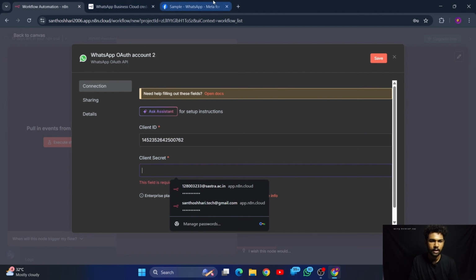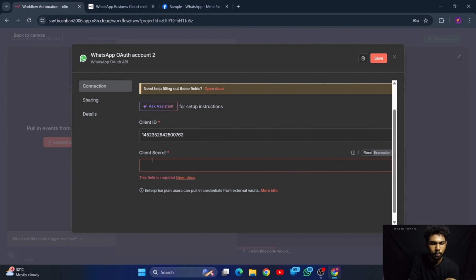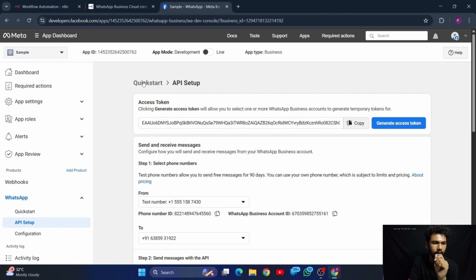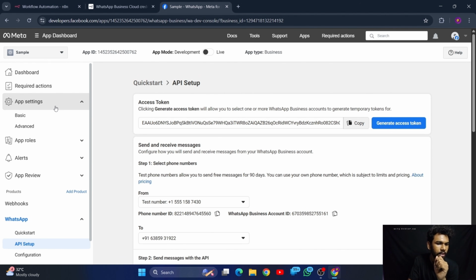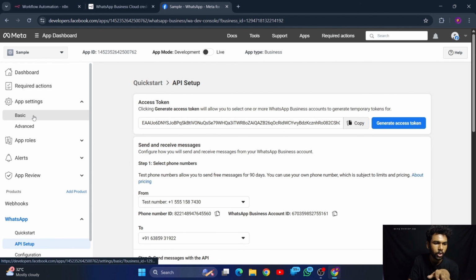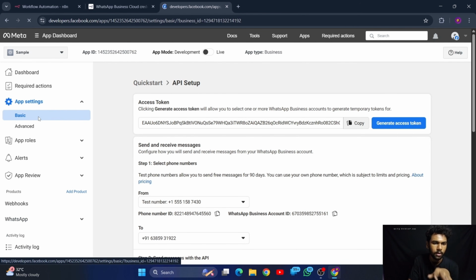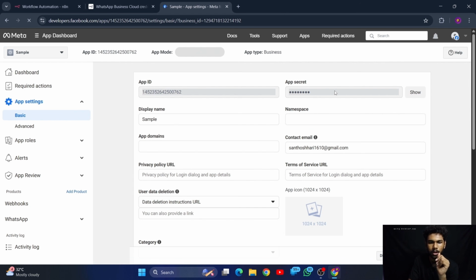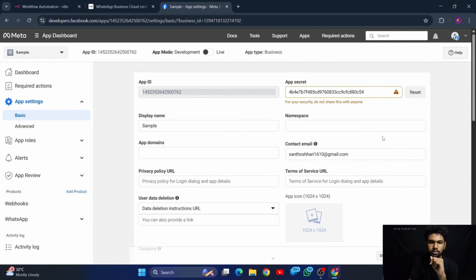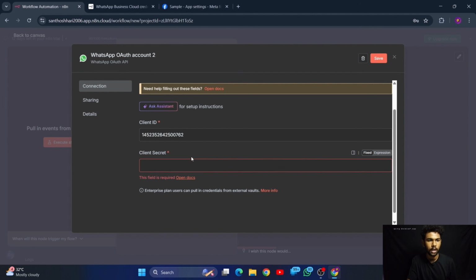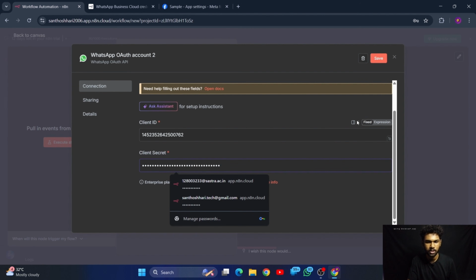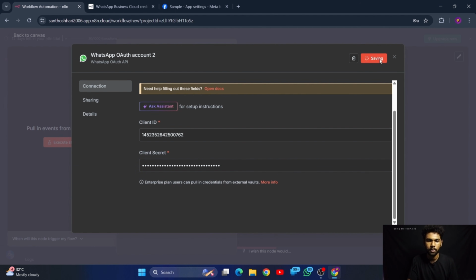Then client secret. So this is what the client ID. Below that one we are seeing that client secret. So where can we get the client secret? Go to again the same page and you can see the app setting here. Within app setting you can see a basic option here. Press that one, and within the basic option you can see the app secret. Press show. So this is what your app secret is. Copy this one and paste it in the client secret section and then press save.